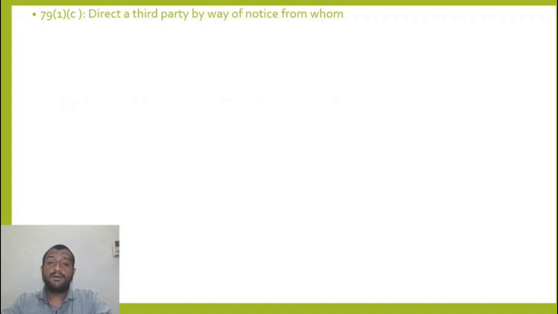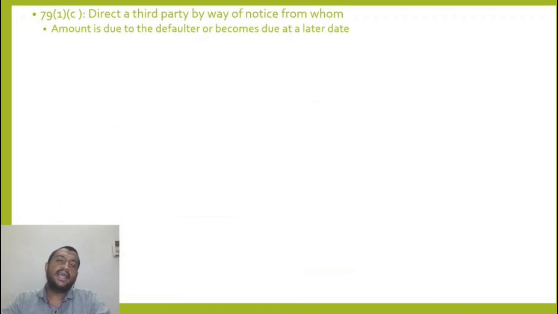Next, direct a third party, by way of notice, from whom an amount is due to the defaulter or becomes due at a later date. So let us say X Limited is the defaulter of GST. Now Y Limited has to give some money to X Limited. The department will send a notice to Y Limited saying that you do not give the money to X, you give it to us.